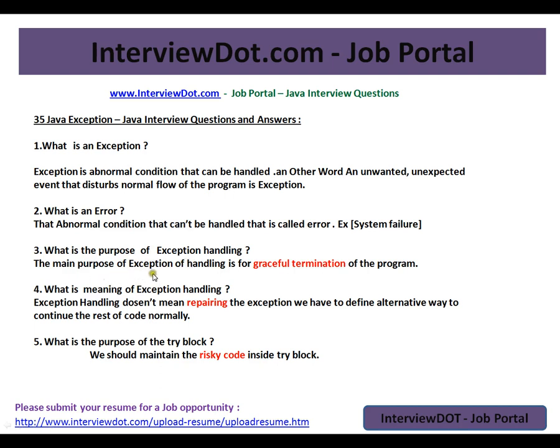What is the purpose of exception handling? The main purpose of exception handling is for graceful termination of the program.